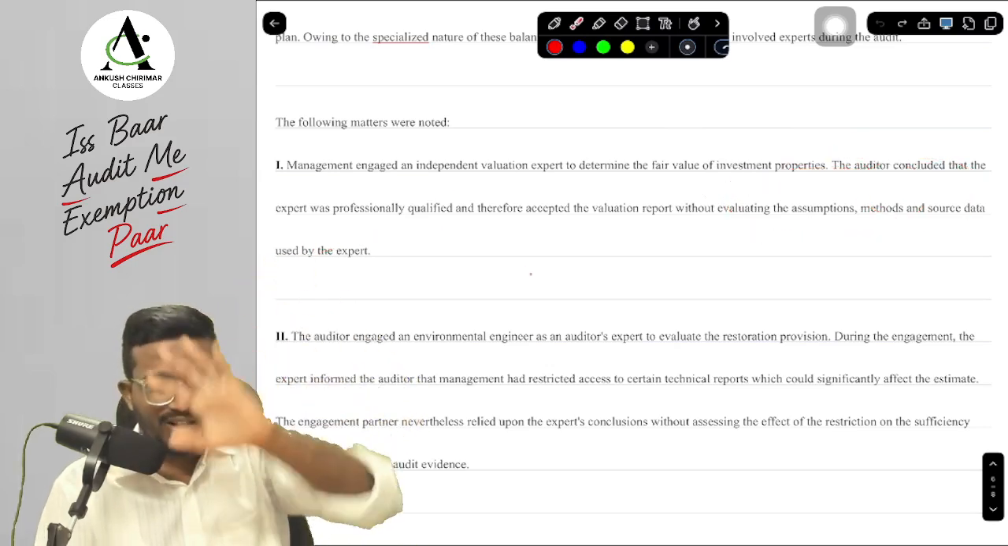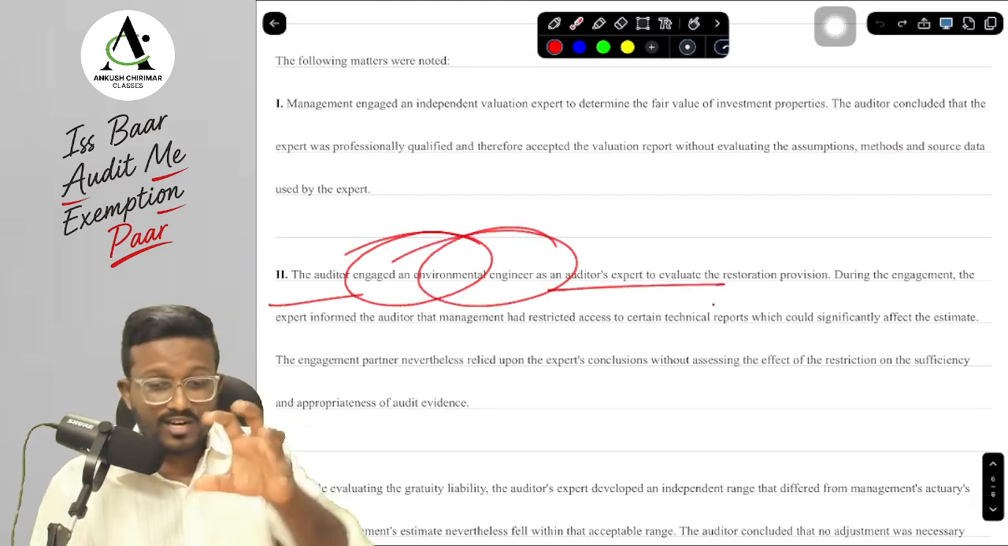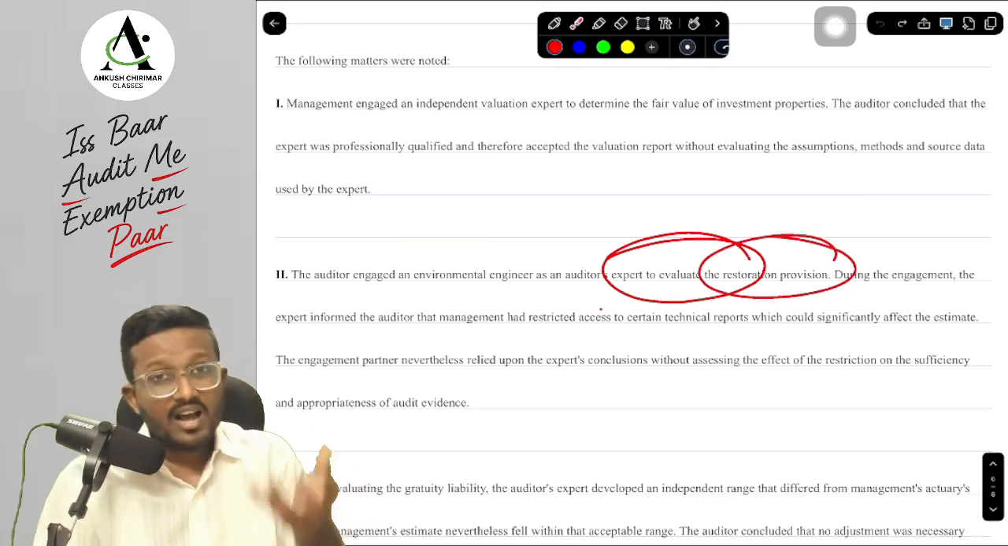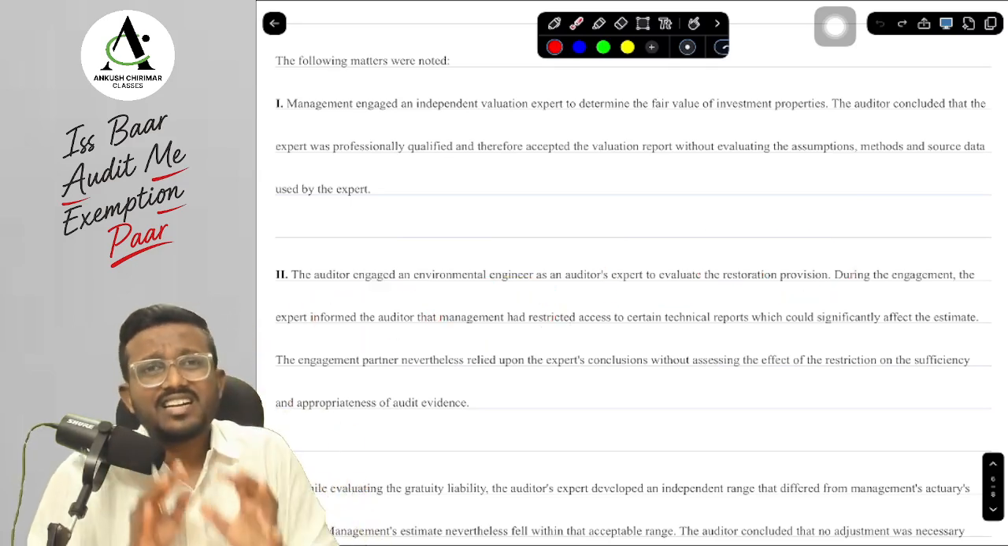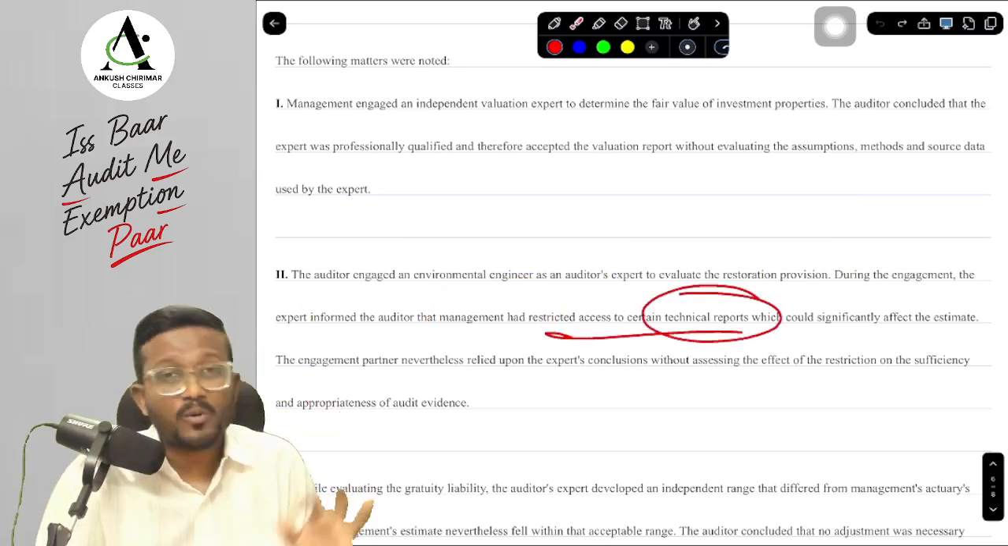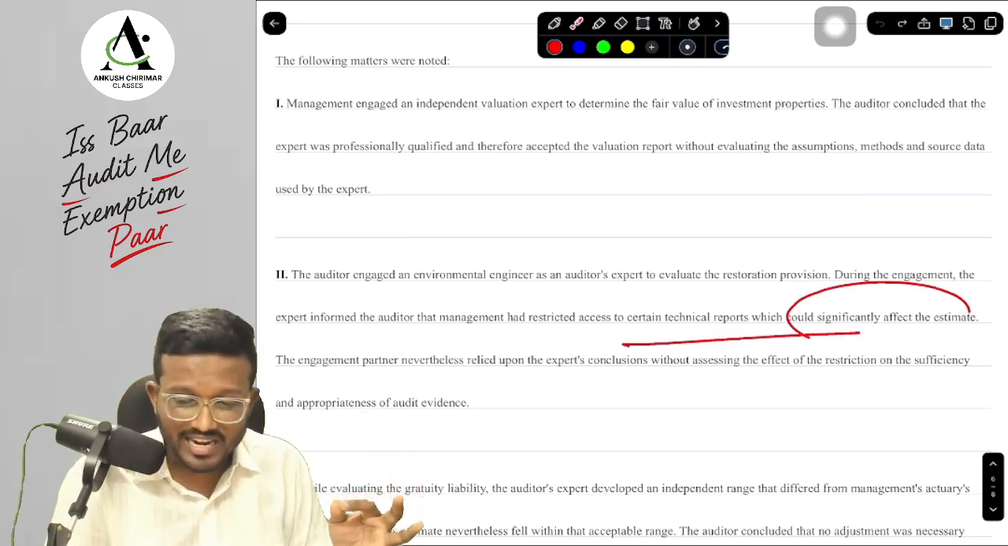Whether it is correct or not, you have to tell me. Second, the auditor has engaged an environmental engineer as an auditor's expert so that they can evaluate the restoration provision. Now, during the engagement, the expert informed the auditor that the management has restricted access to certain technical reports. The management is not allowing the auditor's expert to refer to certain technical reports that can affect the estimate.